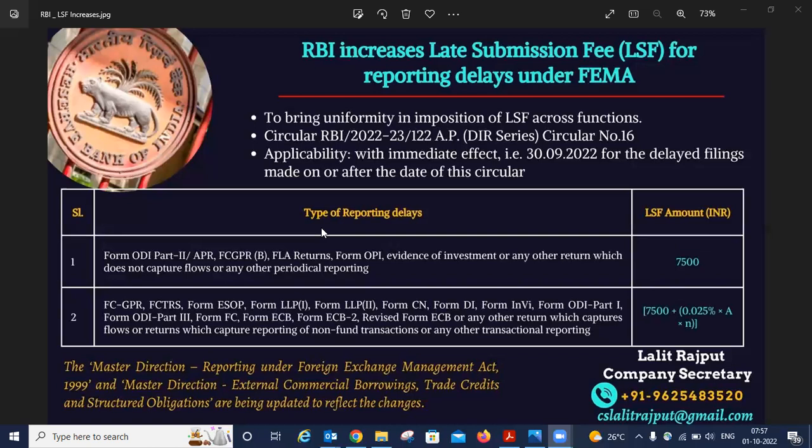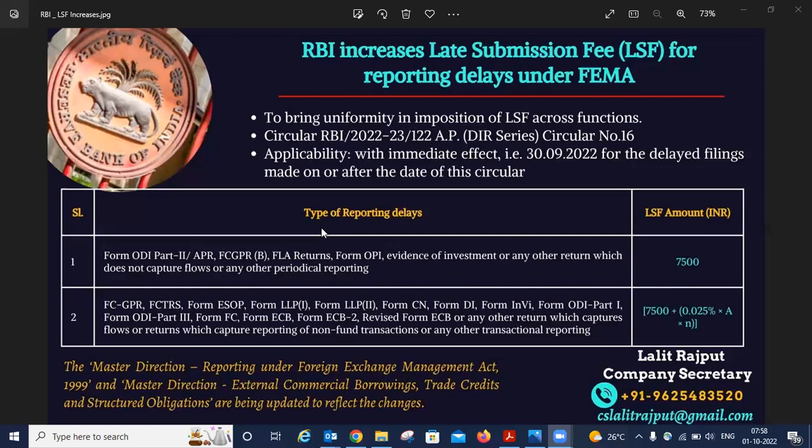Further, if you talk about some other returns, which include FCGPR, FCTRS, form ESOP, form LLP, form LLP2, form CN, form DI, form INVI, form ODI Part 1, ODI Part 2, form FC, form ECB, form ECB2, revised form ECB, or any other return which captures flows or reporting of non-fund transactions or any other transaction reporting, in that case, RBI has imposed a late submission fee of rupees 7,500 plus 0.025% into the amount into the number of years of delay in filing.